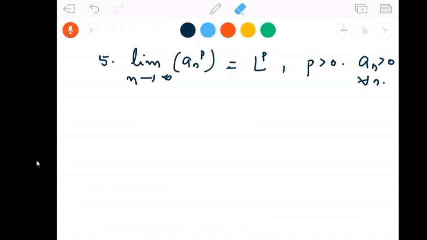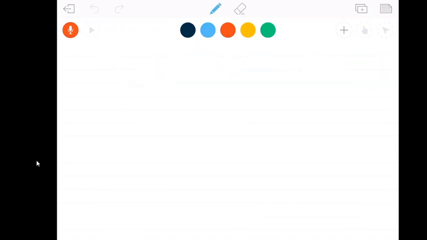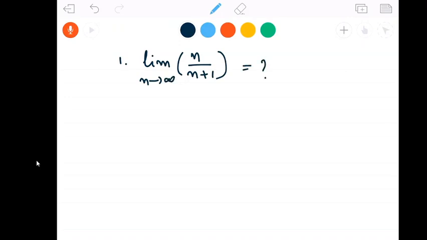And in this session, we are going to apply these properties to find limits of certain sequences. Let's see the first one. We have to determine the limit of n by n plus 1. Limit of n by n plus 1. We have to find this.